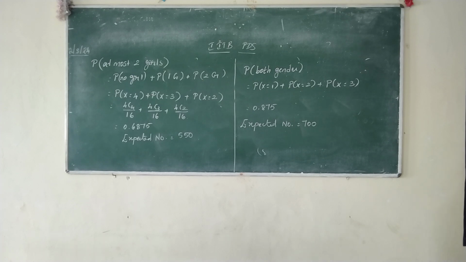What are you going to throw? You are going to throw a dice. In one single die you are going to get a number 5 or 6. Okay, well, totally how many numbers are possible in a die? 6. So the exhaustive number is 6, so the denominator is 6. What will be our numerator? Getting a number 5 or 6. How many possibilities of getting a number 5? 1. How many possibilities of getting a number 6? 1. So 1 plus 1 will give you 2. So the p value will be 2 by 6.